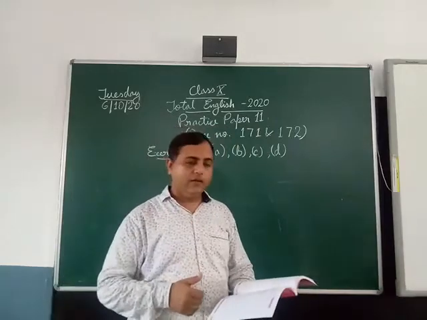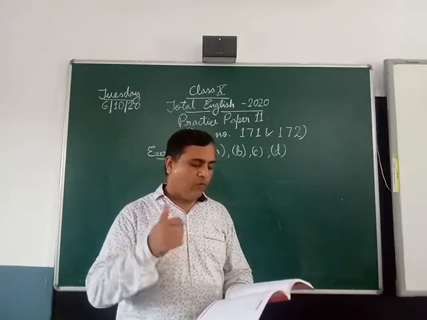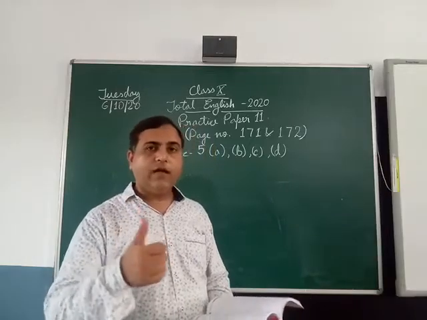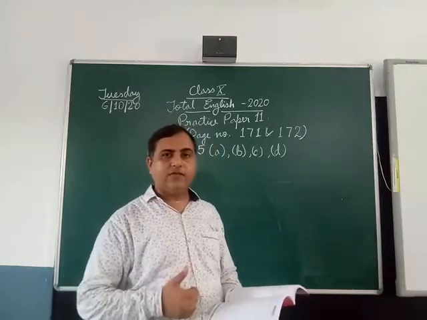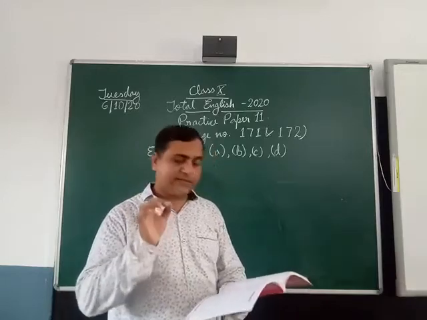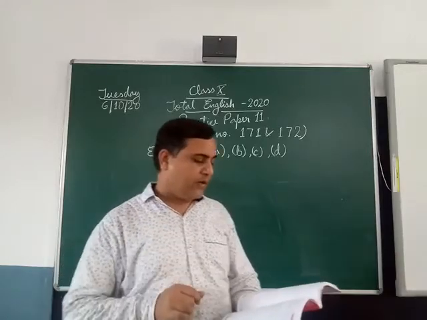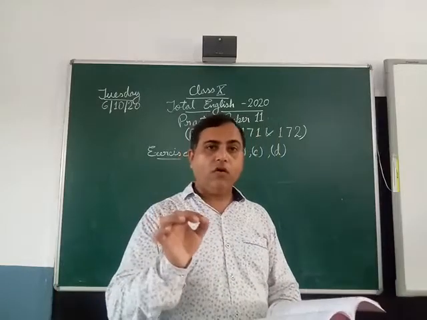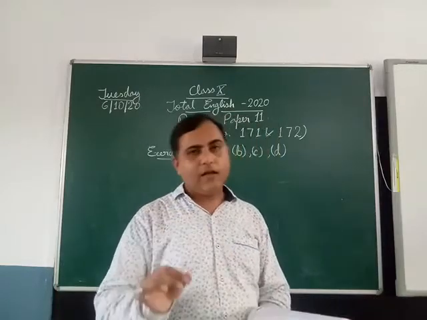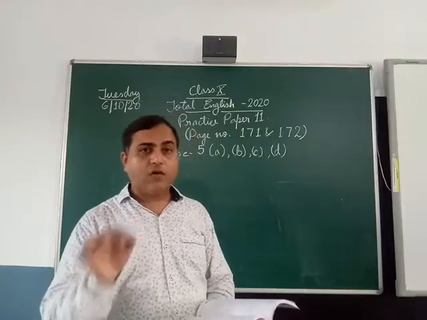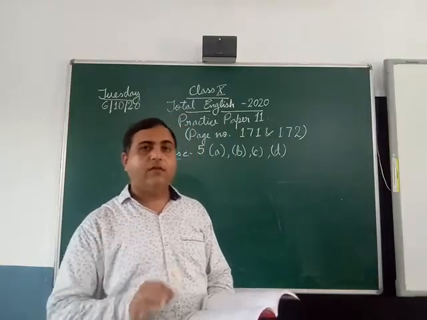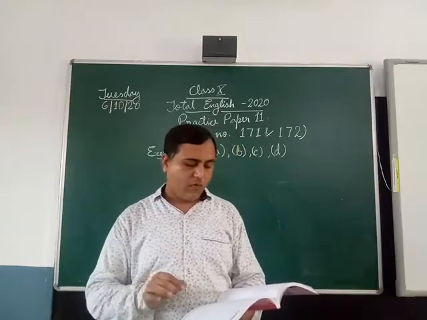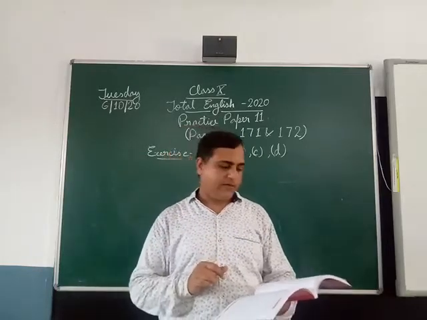Question number third. They demanded to know what had happened. Now in your answer you have to use insist. Okay, so what can you write? That is, they insisted on knowing what had happened. With insist, the preposition on comes. So they insisted on knowing what had happened.